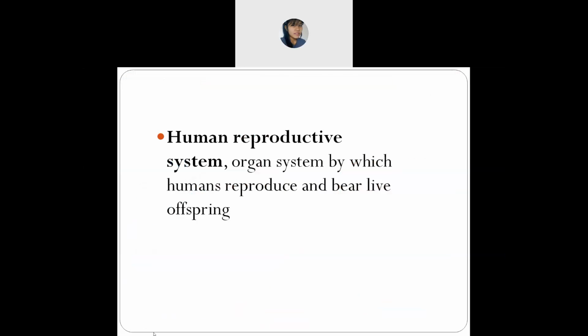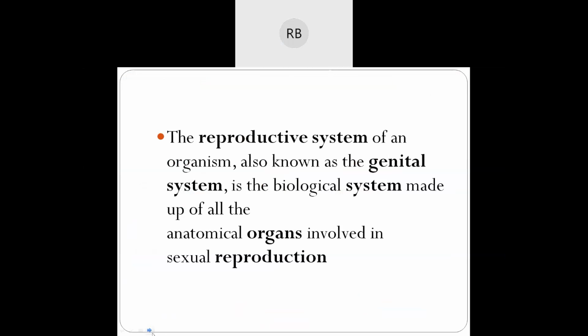Human reproductive system: the organ system by which humans reproduce and bear live offspring.